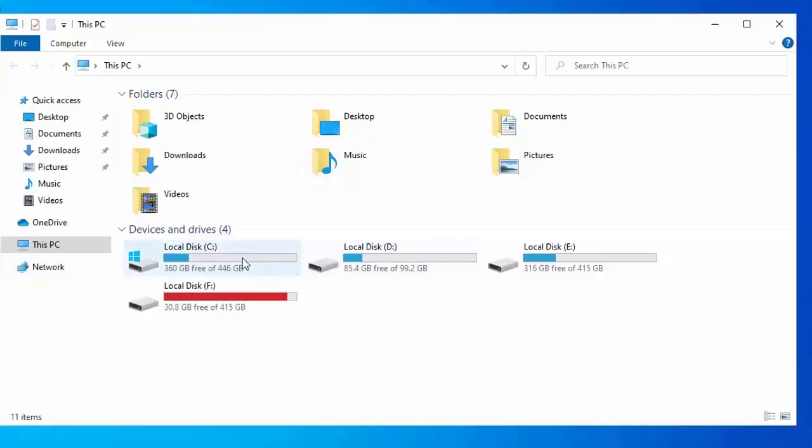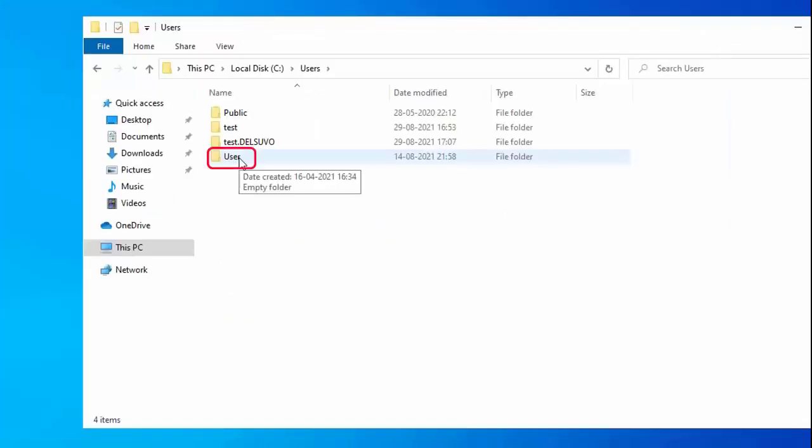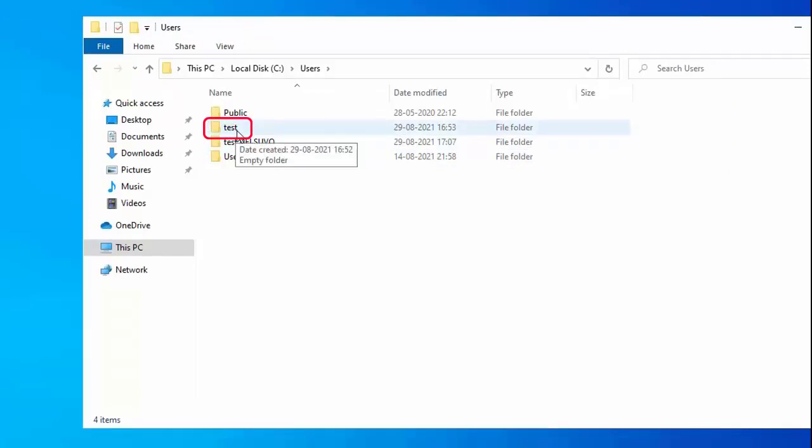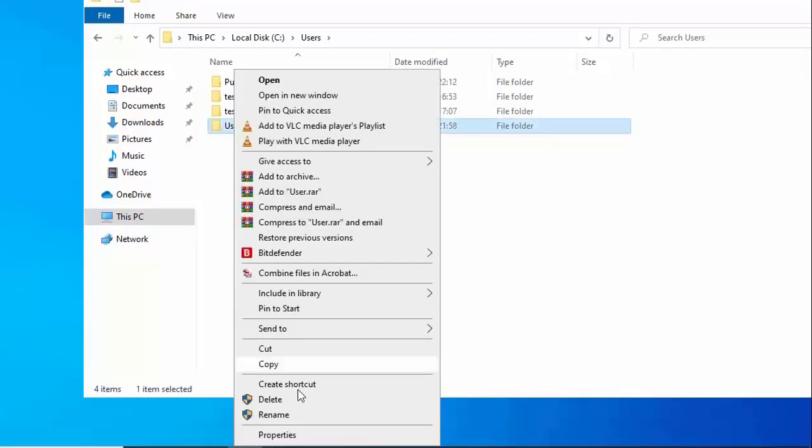Now inside C drive, checking under users, see one user named user and this is the test user I just created and I have signed in through this user test. I want to change this user name with my name. Now right clicking on this, say now there is a rename option. I will change this name.